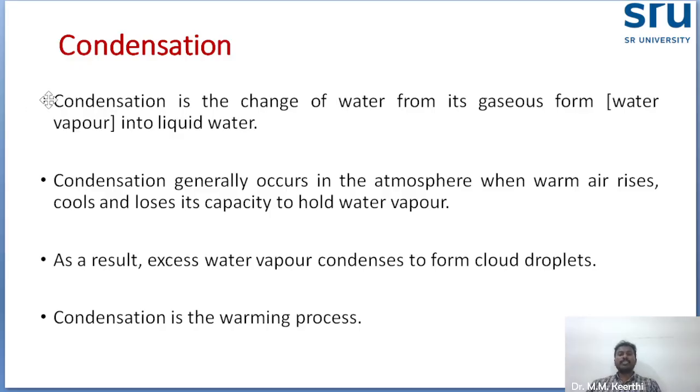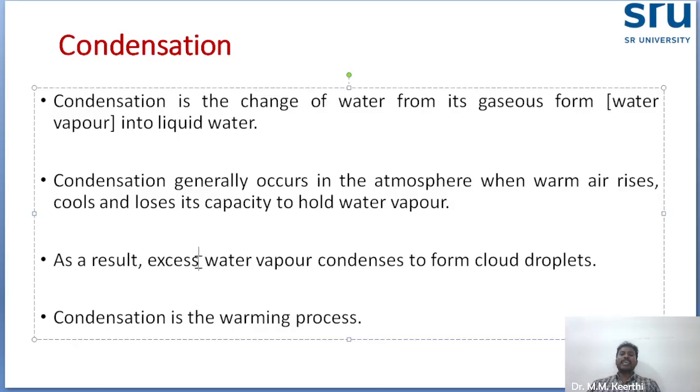Condensation is nothing but the change of water from its gaseous form. What is meant by condensation is water vapor being converted into liquid water. Condensation generally occurs in the atmosphere when warm air rises and cools and loses its capacity to hold water vapor.